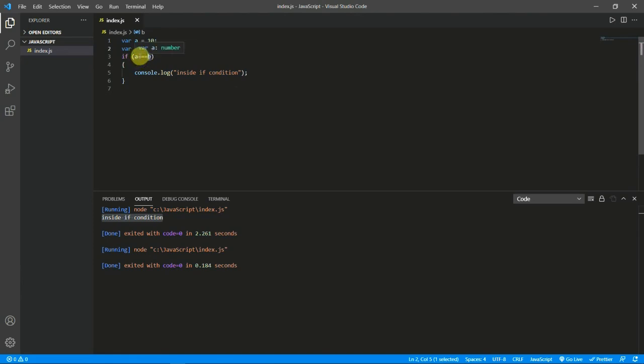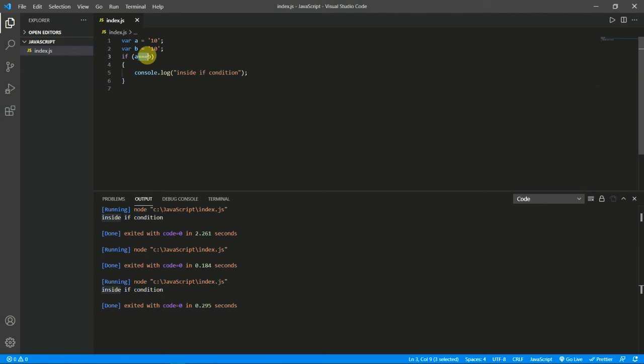So if we need more accuracy, we use triple equal to, which even compares the data type, and if all those are equal, then we get the output. Let me convert this also to a string and run it. See, we got inside if condition. So that is the difference between triple equal to and double equal to.